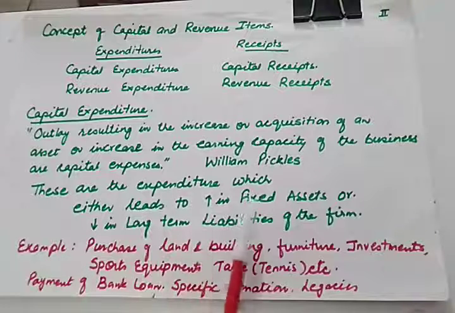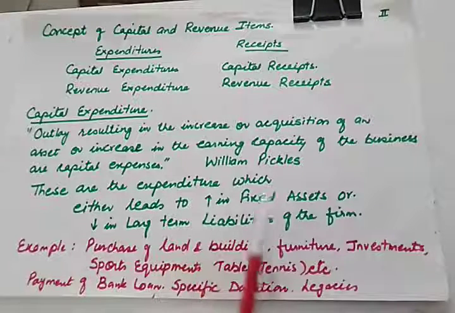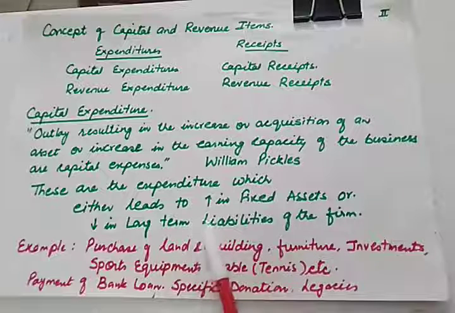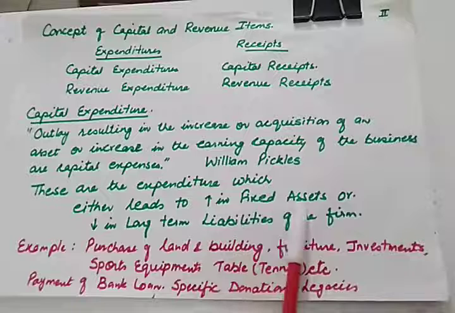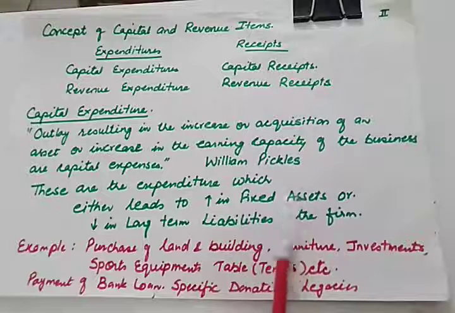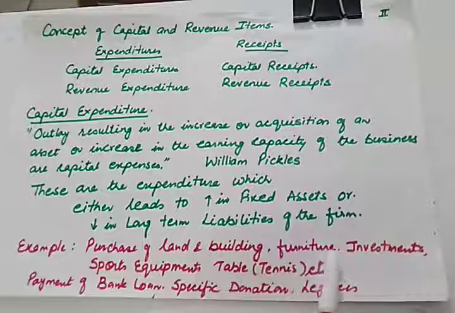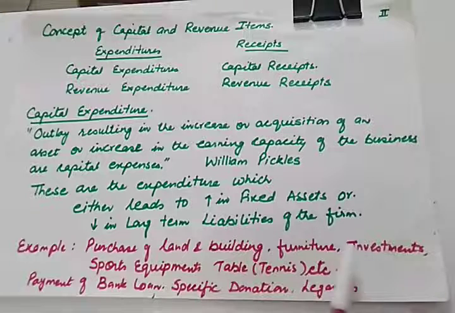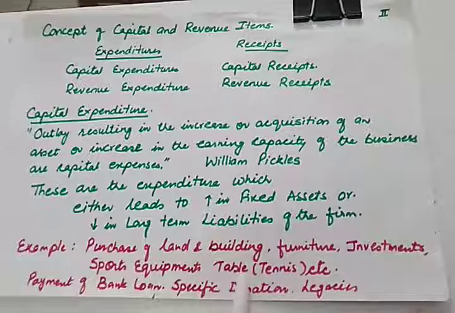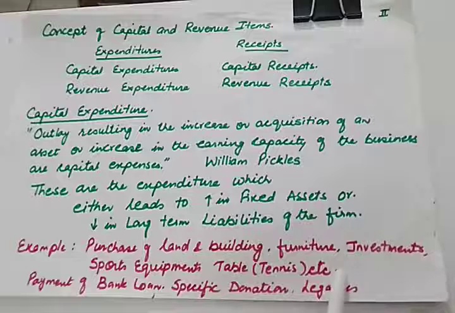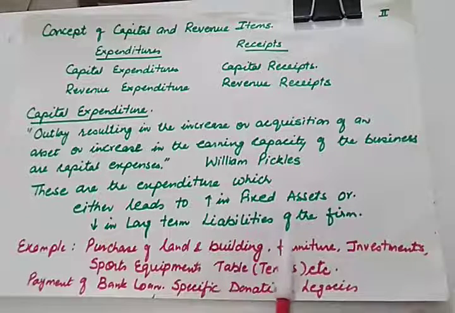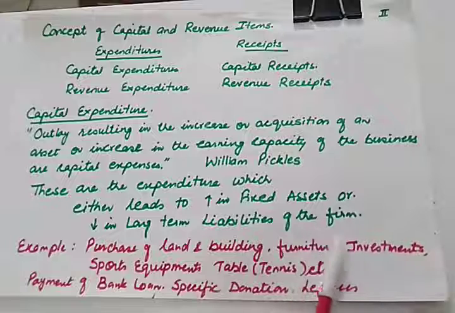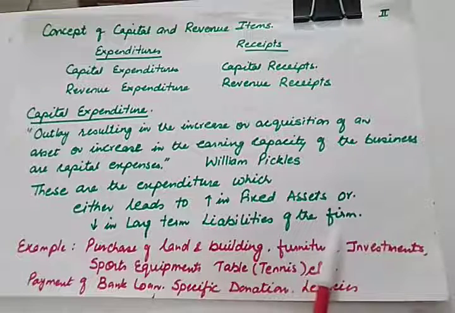or in simple language we can say that these are the expenditure which either leads to increase in fixed assets or leads to decrease in long-term liabilities. So increase in fixed assets means when you purchase land, building, furniture, investments, sports equipment, tennis table with reference to non-profit organization. And decrease in long-term liabilities is when you discharge or repay your long-term liabilities.